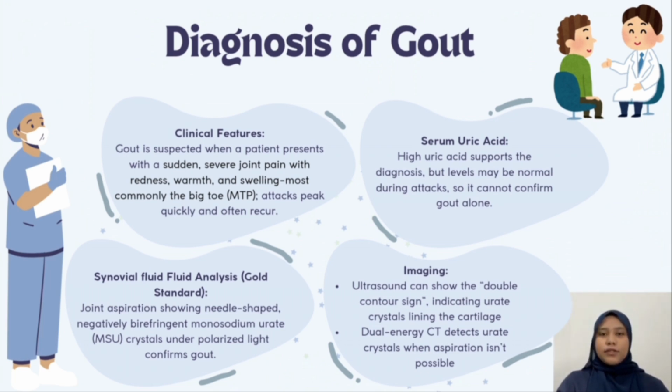These attacks usually peak quickly and may recur over time, which is quite characteristic of gout. Next is serum uric acid level. High serum uric acid can support the diagnosis, but it is important to note that uric acid levels may be normal during an acute attack. Therefore, serum uric acid alone cannot be used to confirm gout.